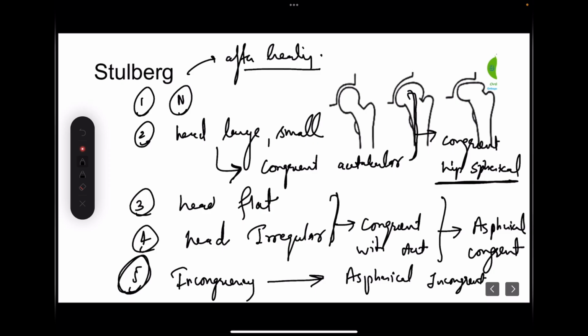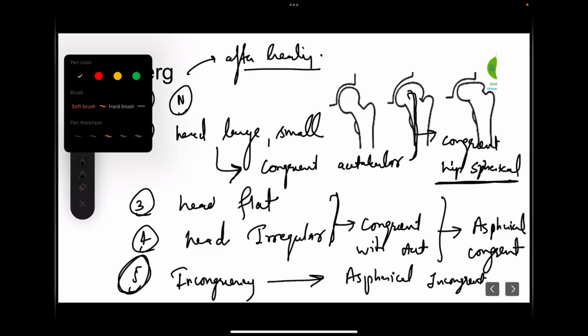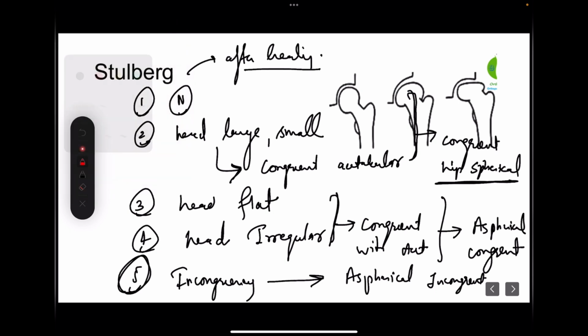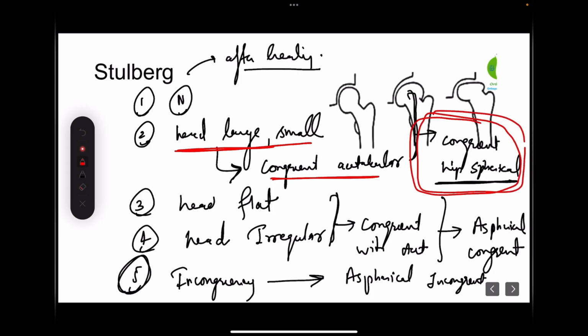So what 5 types do we have in the Stulberg classification? Type 1, everything is normal. Type 2, although the head is slightly small or larger, it is congruent with the acetabulum. So both of them collectively are congruent and spherical. Type 3 could be flat, and type 4 sometimes oval, but both of them will be congruent with the acetabulum. So it becomes aspherical congruency.